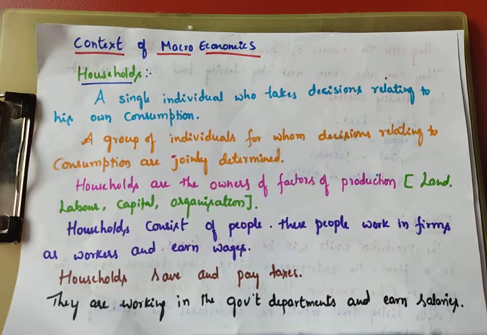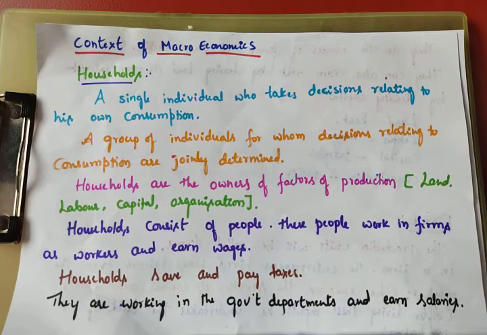So what are the components of macroeconomics? We already discussed: first, major sectors; second, national income; third, general employment; fourth, theory of general price; fifth, theory of money; sixth, international trade. We already discussed this in the previous class.